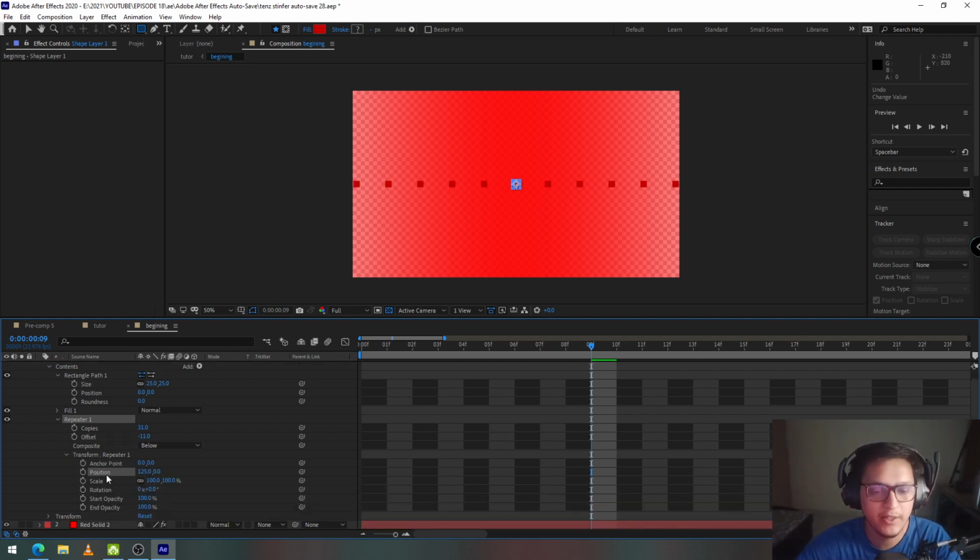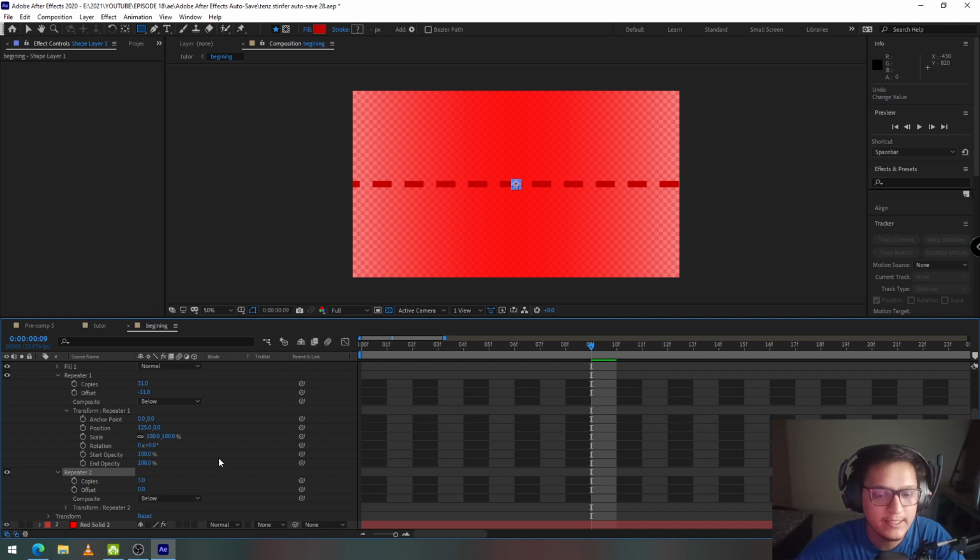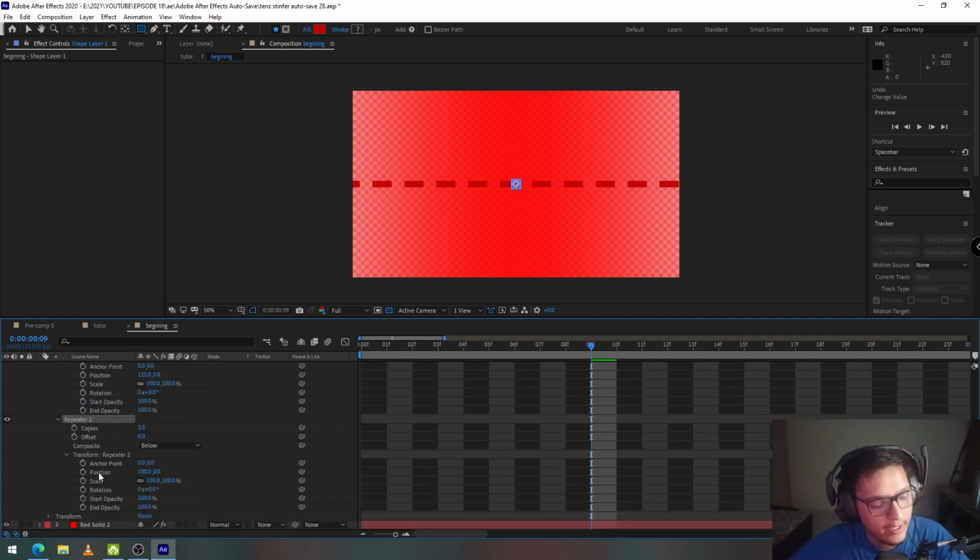Now we have just created copies of the cubes, but only in the horizontal direction. So I'm going to go ahead, click on add again and select another repeater. Okay, so the repeater 2 has worked and it has created more copies, but I don't want the copies in the horizontal direction again. I want the copies in the vertical direction. So I'm going to drop down the transform repeater 2 values, and I'm going to click on the position X value. I'm going to change it to 0, and I'm going to change the position Y value to 125, which is equal to the position X value of the repeater 1.